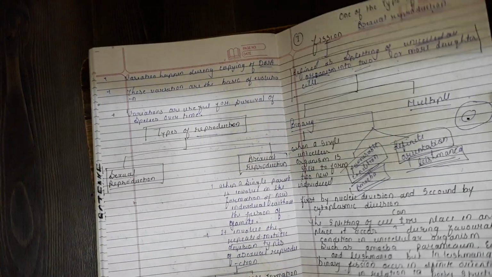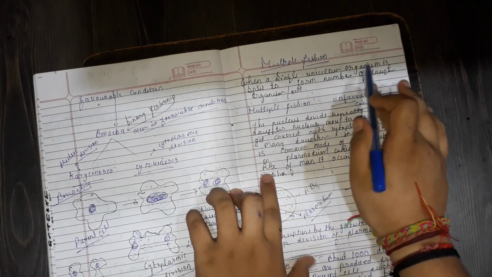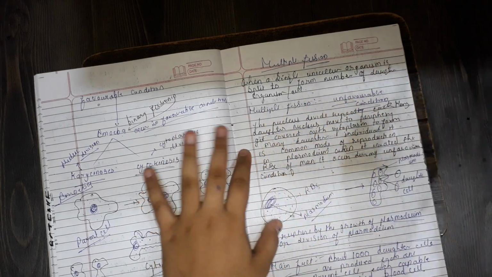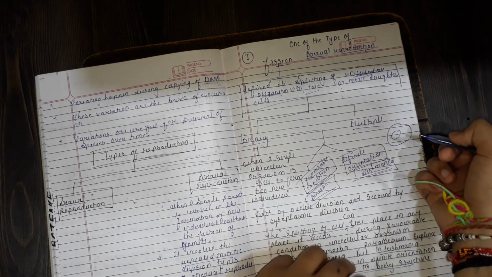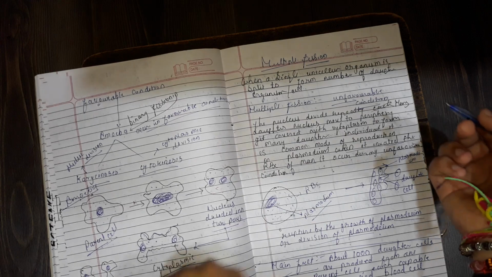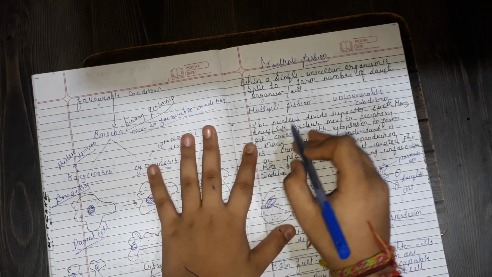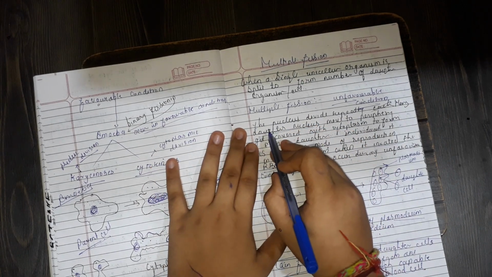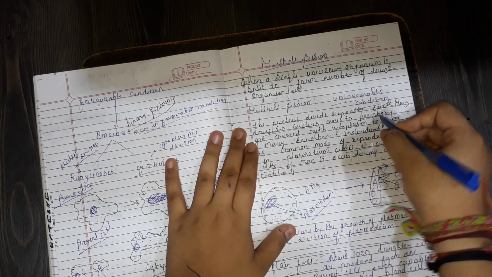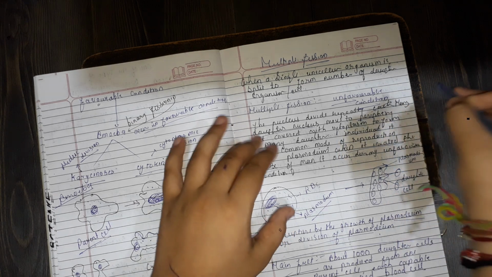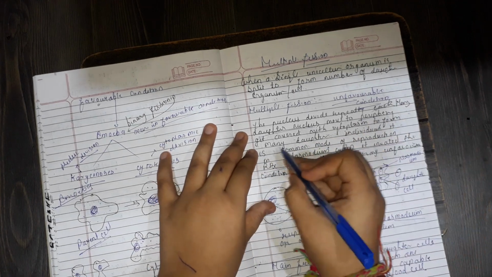Now we will learn about multiple fission. Multiple fission means a single unicellular organism is split to form a number of daughter cells or organisms. Binary fission occurs in 2 modes, but multiple fission occurs in unfavorable condition. During multiple fission, the nucleus divides repeatedly into daughter nuclei that move to the periphery. Periphery means the corner or side of a cell or an organism. They get covered with the cytoplasm to form many daughter individuals.